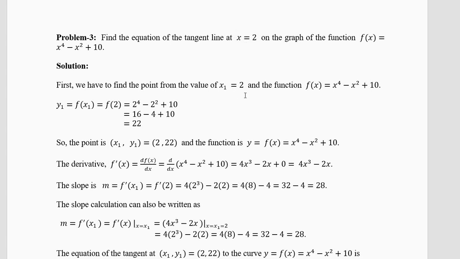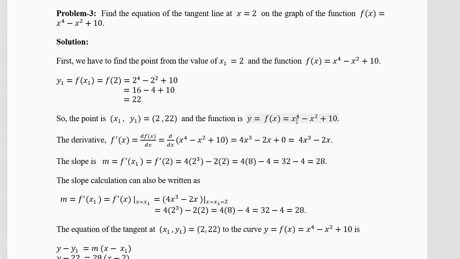So at x1 equal to 2, y1 will be equal to f of x1 because y equal to f of x. Put x1 equal to 2: 2 power 4 minus 2 square plus 10. 2 power 4 is 16, minus 4 plus 10. Do this very carefully, do not make any mistake, and y1 equal to 22. So your point is (x1, y1), which is (2, 22).